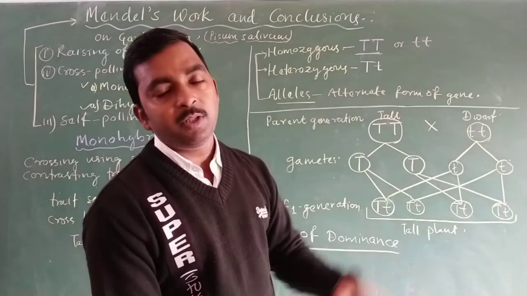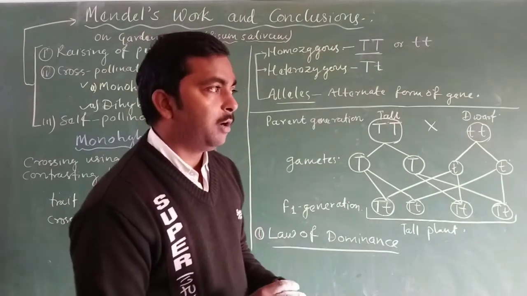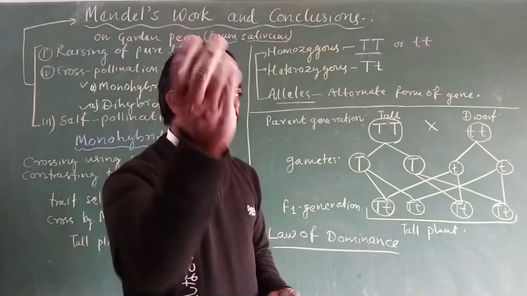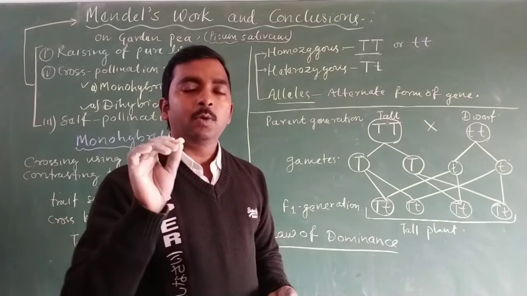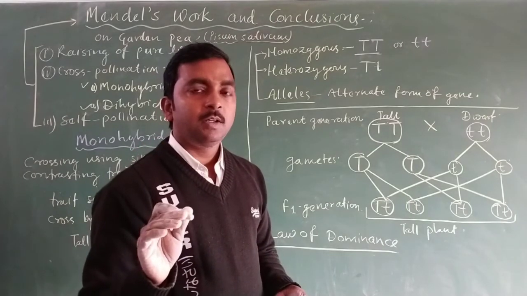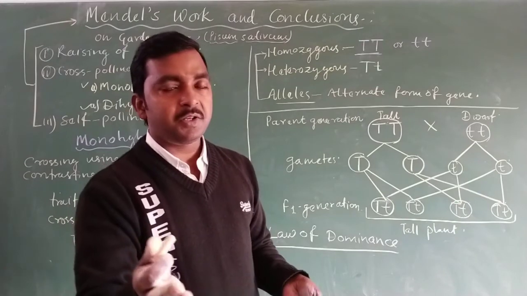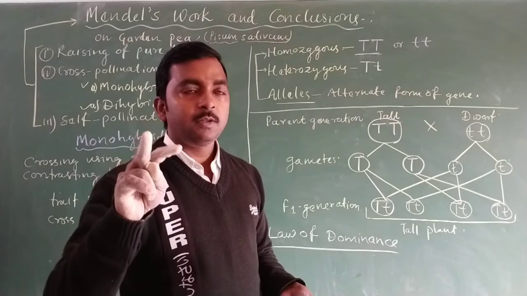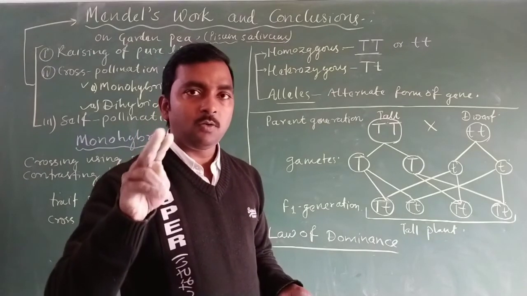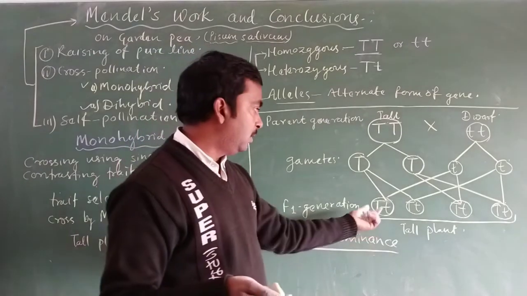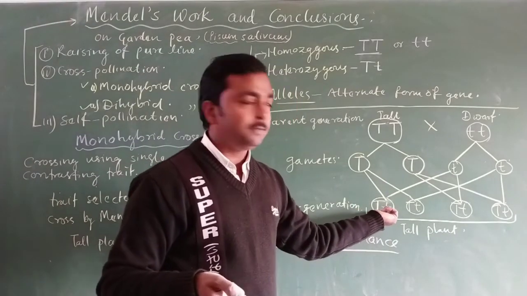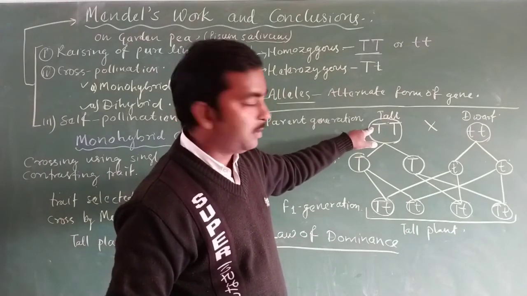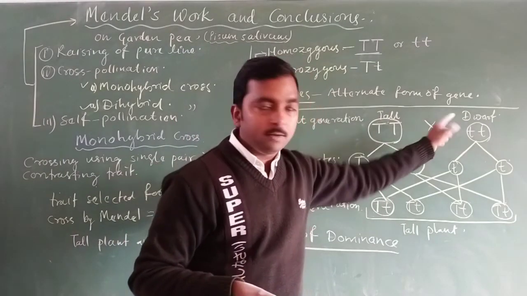So what is the law of dominance? According to this law, out of two contrasting characters, one remains dominant over the other when the genes of two contrasting traits are found together. Here we can see easily that one gene comes from the tall plant and the other gene comes from the dwarf plant.